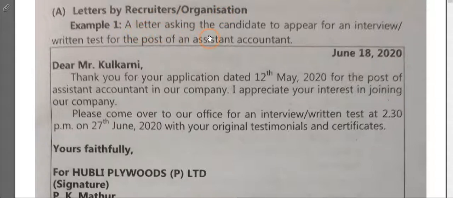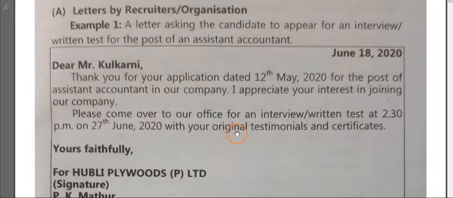See here, a letter asking the candidate to appear for an interview, written test for the post of an assistant accountant. See how they will write. Date, salutation. Thank you for application dated 12th May for the post of assistant accountant in our company. I appreciate your interest in joining our company. Please come over to our office for an interview at 2:30 p.m. on 27 June with your original testimonial and certificates.